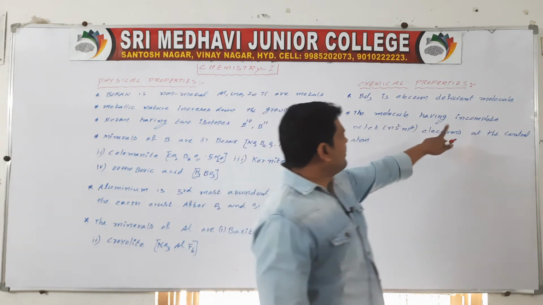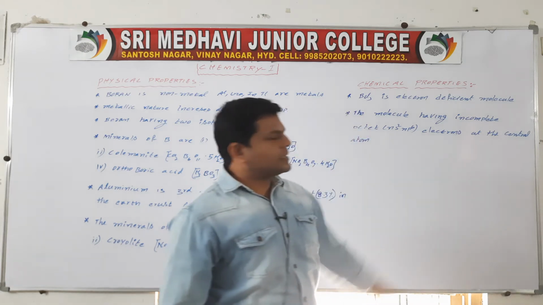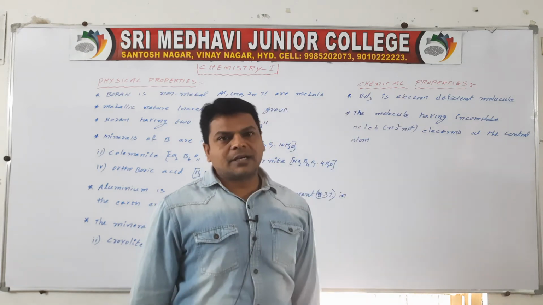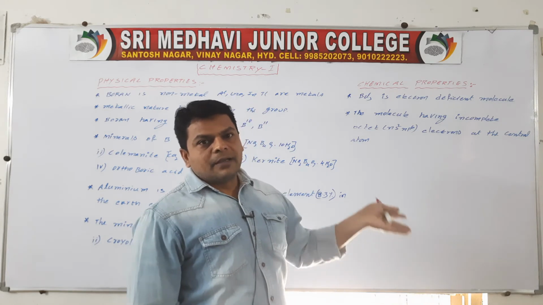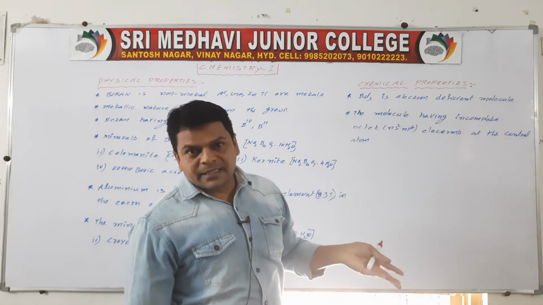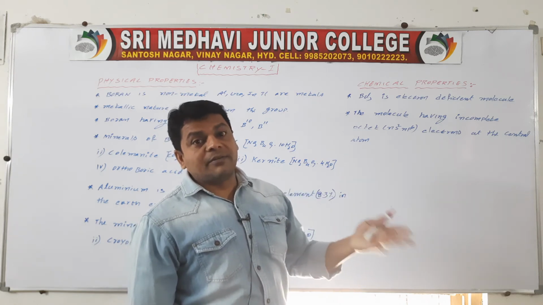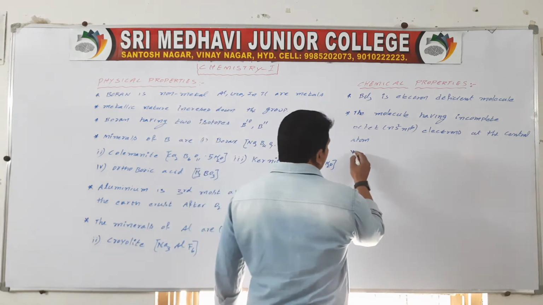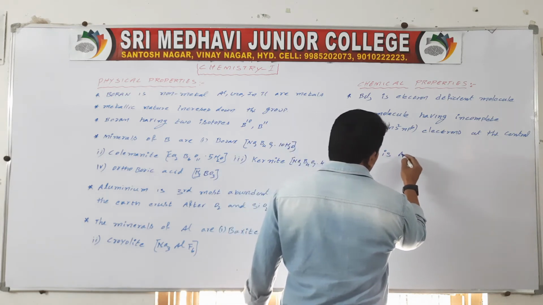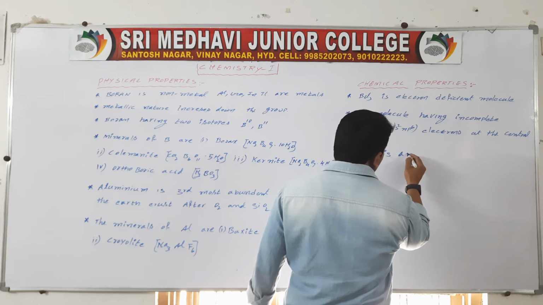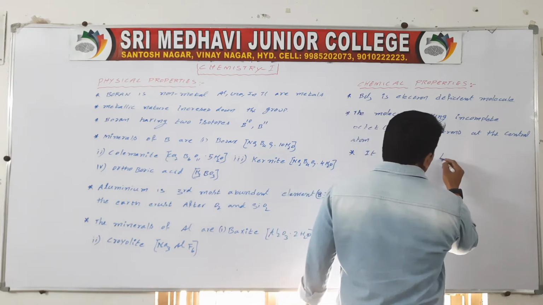The molecule having incomplete octet electrons at the central atom is known as an electron deficient molecule. Due to this it can act as an electron pair acceptor, means Lewis acid. So it acts as a Lewis acid.